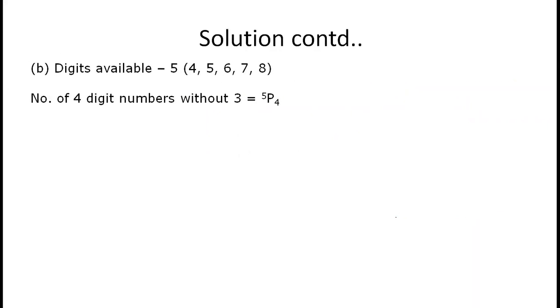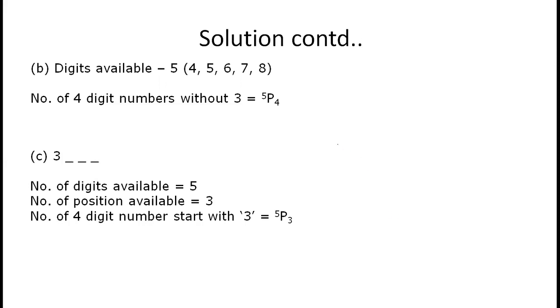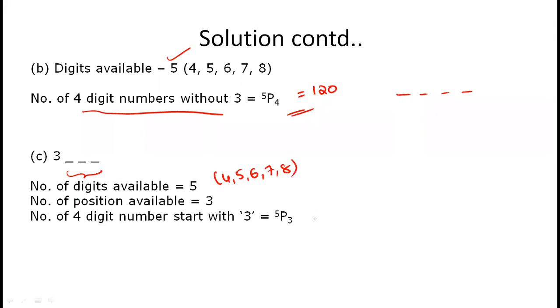Next, the number of 4 digit numbers without 3 means you have 4 slots using 4, 5, 6, 7, 8. You have to fill 4 slots without 3, and the digits available are 5. That's why 5p4. This is nothing but 120. And 3 in the first place means now only 3 slots, 3 positions are available, and 5 digits are available, nothing but 4, 5, 6, 7, 8. So we can say 5p3. It's nothing but 5 into 4 into 3, 60 ways.